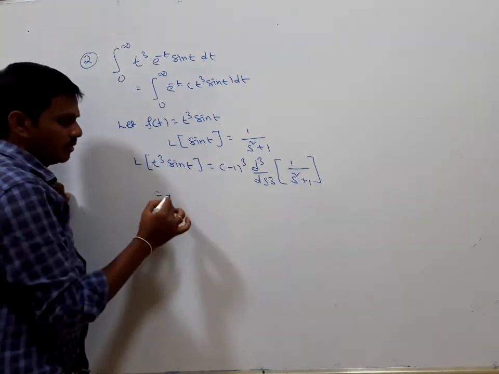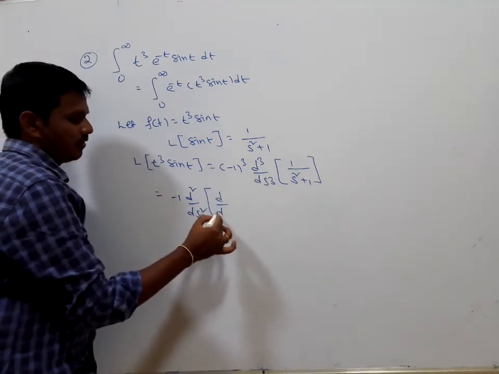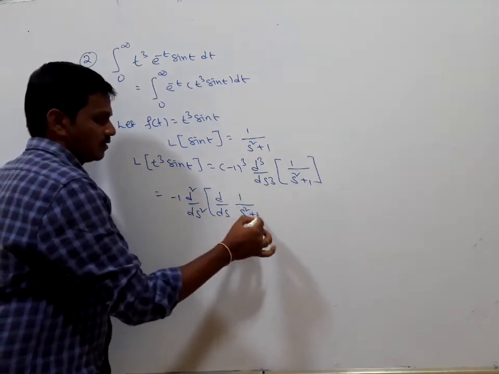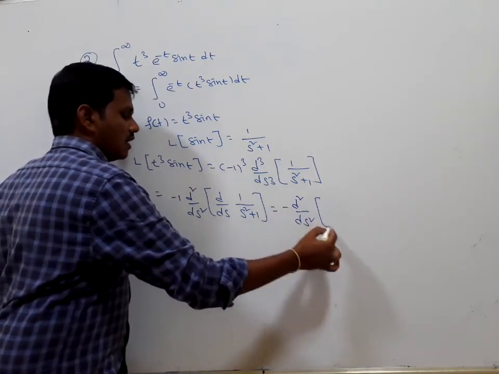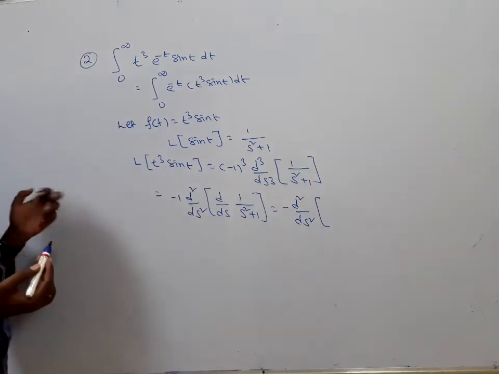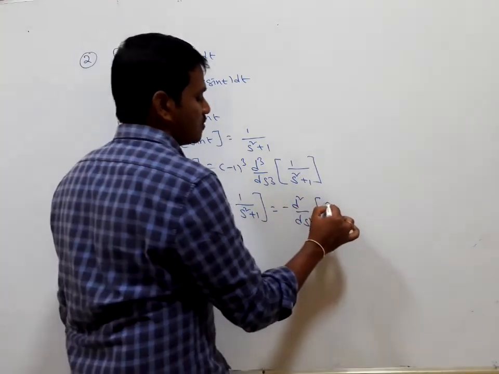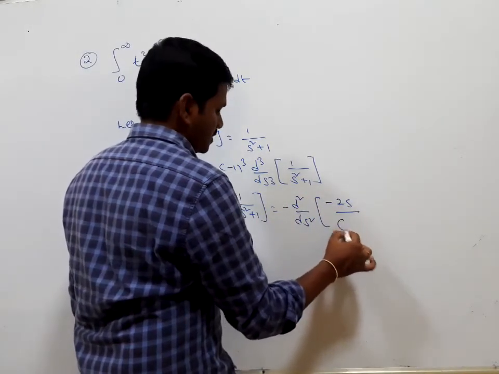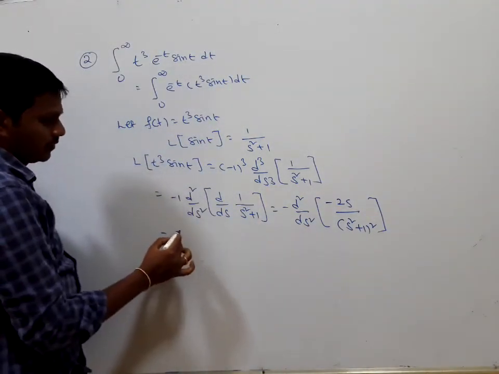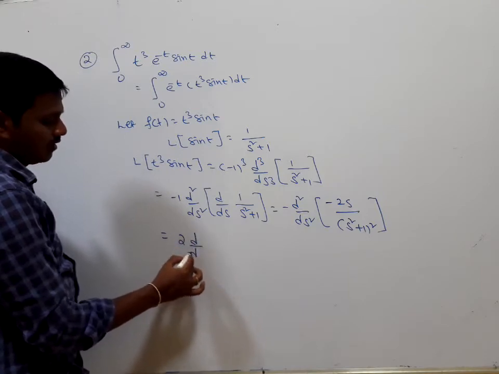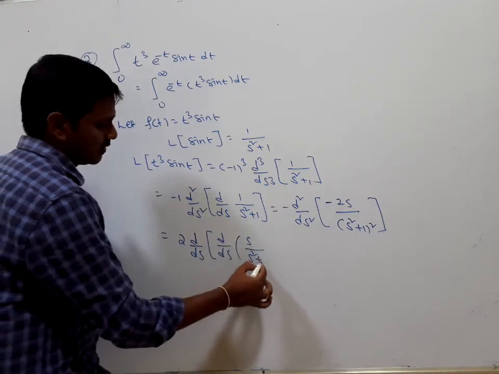So here it is minus 1 whole cube, which is minus d square by ds square of d by ds of 1 by s square plus 1. Here 1 by x has derivative minus 1 by x square, so we get minus 2s divided by s square plus 1 whole square. Minus into minus gives plus 2 into d by ds of s divided by s square plus 1 whole square.